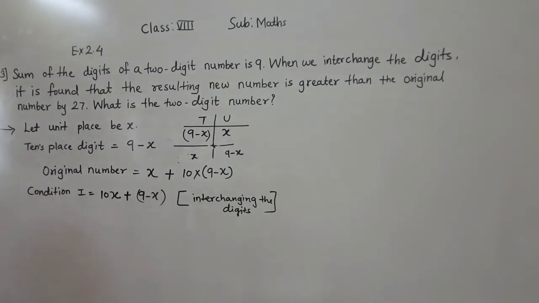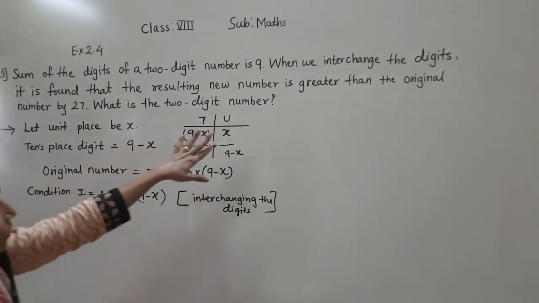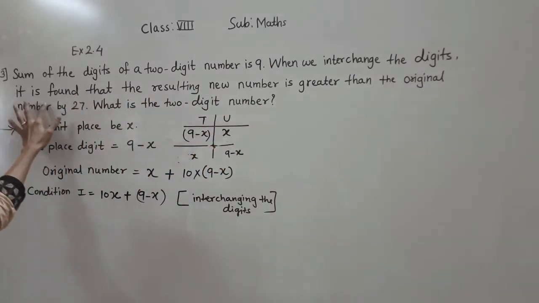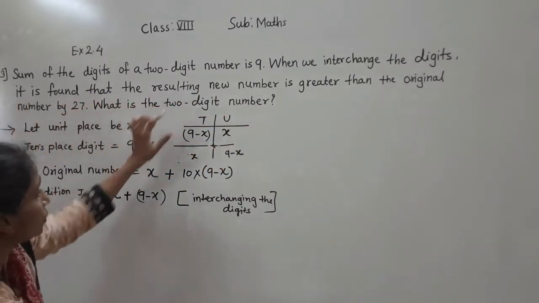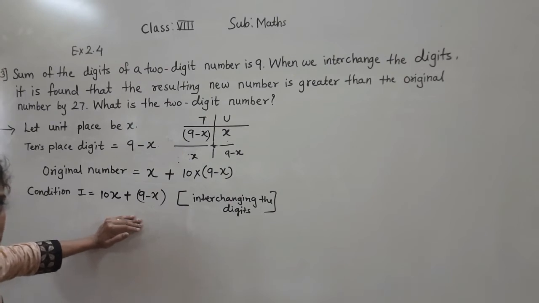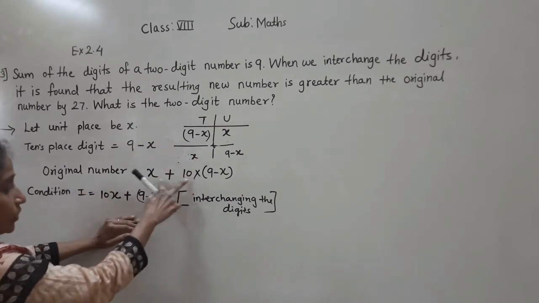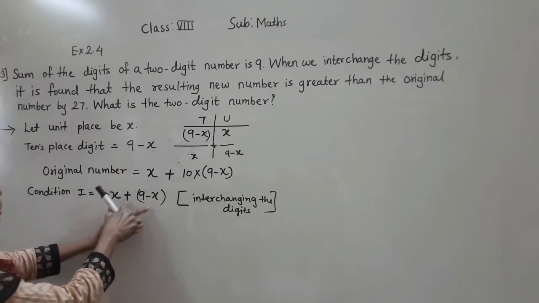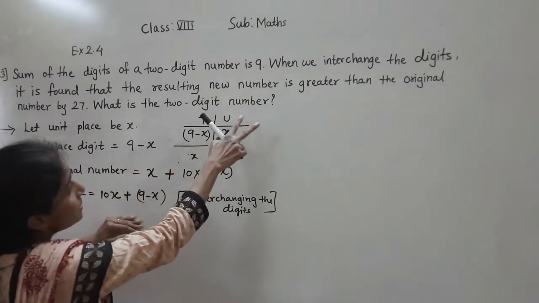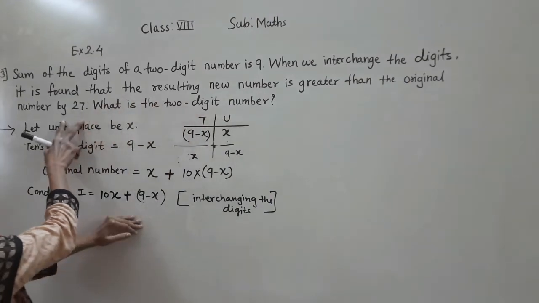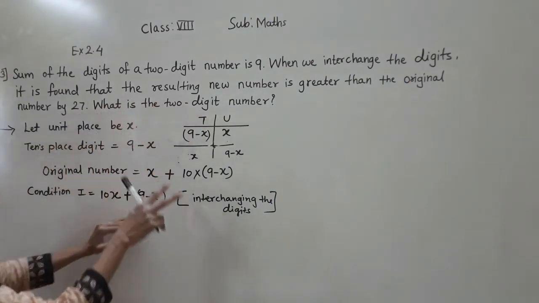After that, what is asked: when we interchange the digits, it is found that the resulting new number, this is the resulting new number, when the original number is this. When we interchange the digits, the new number is greater than the original number by 27.